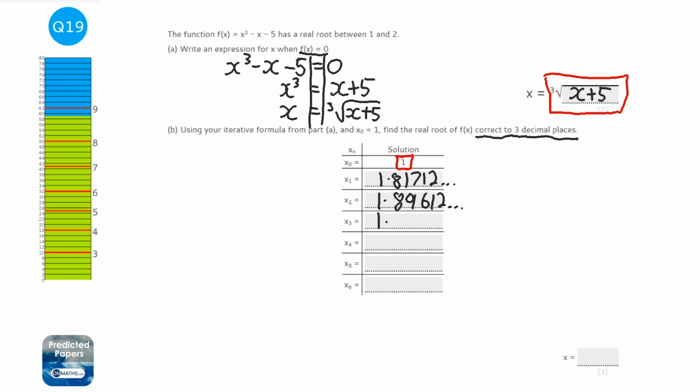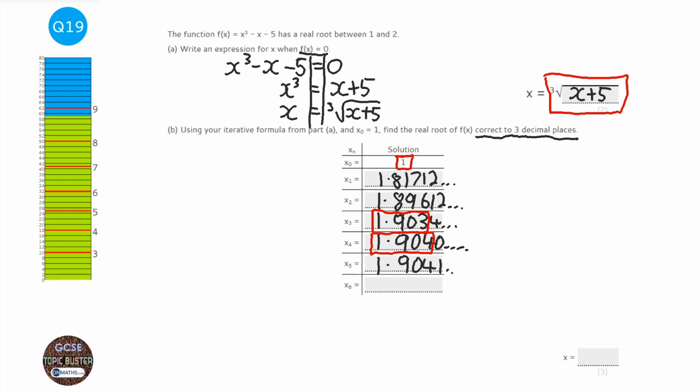And we've got 1.9034, blah, blah, blah. Cube root button, answer plus 5. And we've got 1.9040, blah, blah, blah. Now, we're looking for 3 decimal places, so the numbers we're looking for being the same is these ones here. Now, we've almost got them the same, but we're not quite there, so we need to do another one. So cube root, answer plus 5,